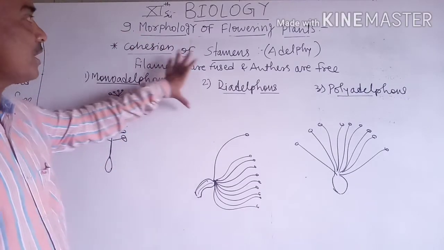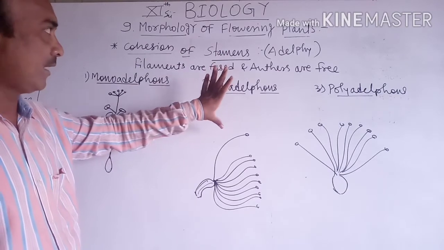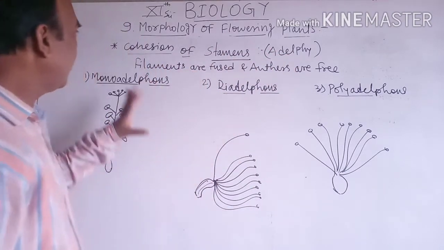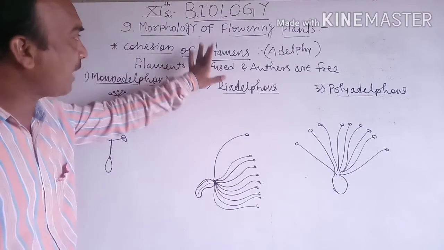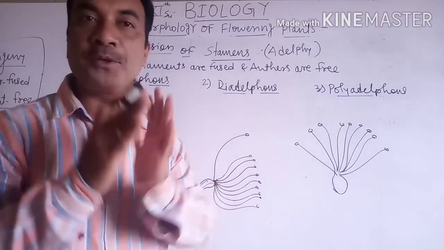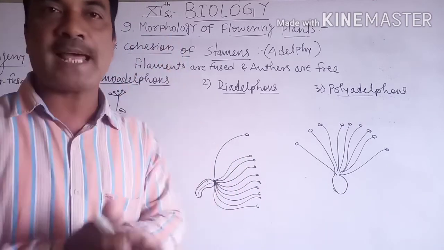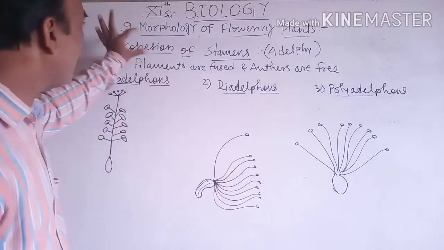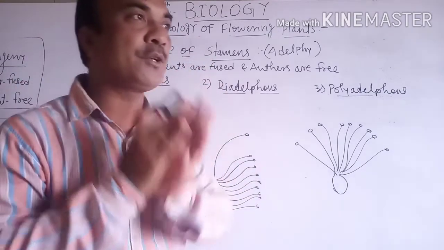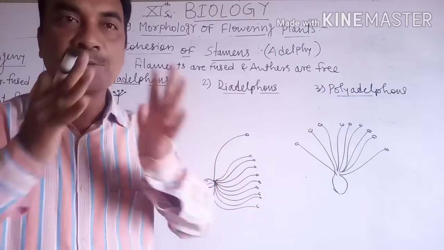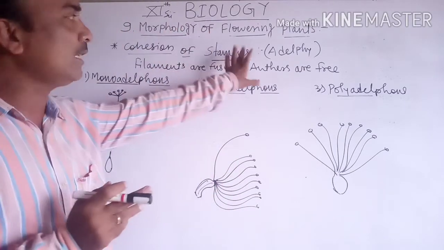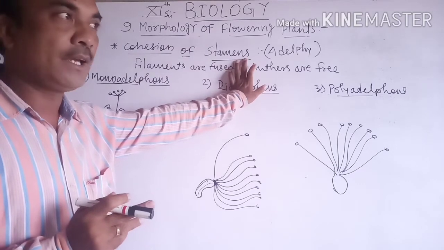The cohesion of the stamens, also known as adelphy. Students, cohesion of stamens is when the androecium has fused or united stamens. If the stamens are fused or united together, that condition is called cohesion of the stamen.